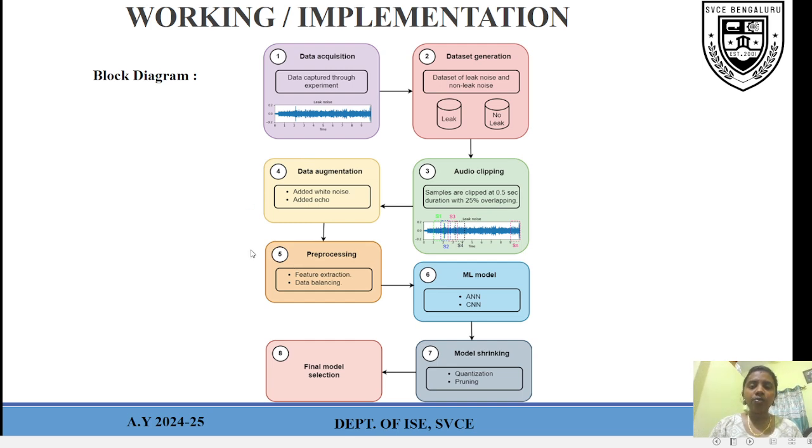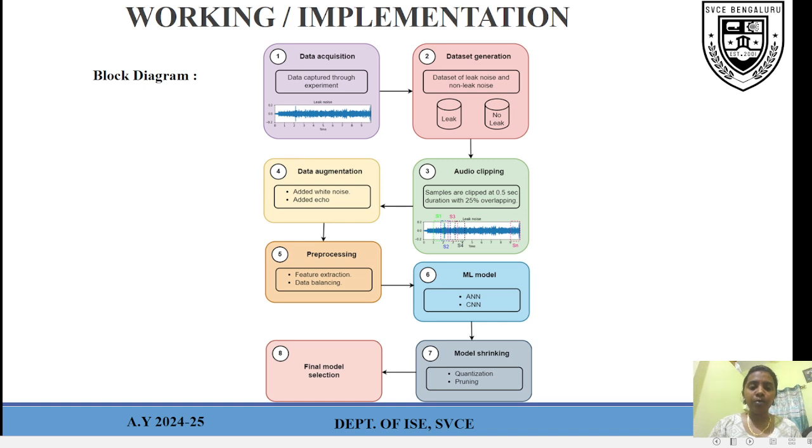Next, in the fourth step, we use data augmentation. Here we add noise and echoes to check for robustness, adding natural environmental factors. Next, the fifth step, pre-processing, which has two parts: feature extraction and data balancing. Feature extraction is done using a machine learning algorithm, and data balancing is done for both leak and non-leak. Next, we use the ML models ANN and CNN.